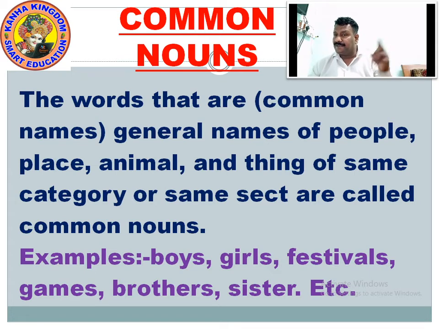You are in the same category and the same set. You are also a boy. They are also a boy. They are all standing together. What do we call them? We call them boys. Correct? The general name for the 4, 5, 6, 7 students or maybe 10 students, the common name addressed, is boys.